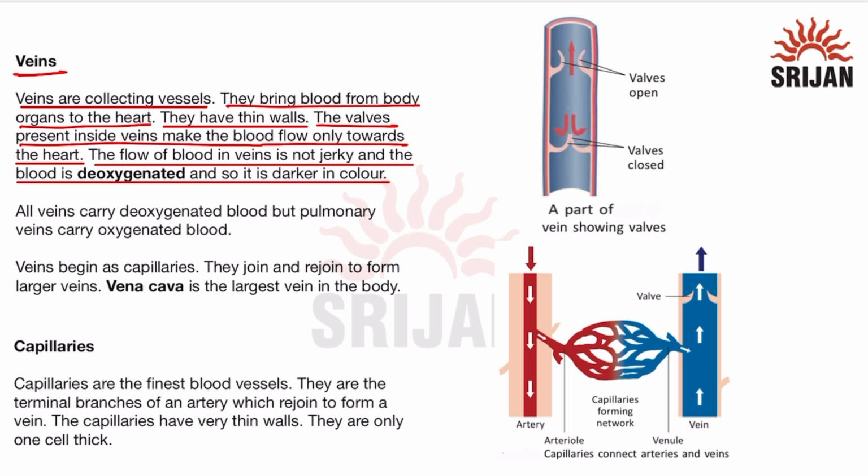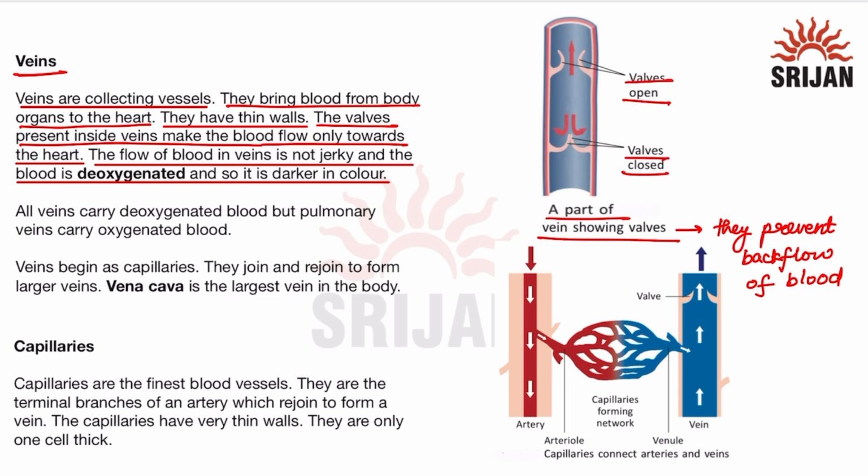We can see in this figure which shows a part of a vein showing valves. So valves are present, that is why they prevent backflow of blood, and blood will only flow towards the heart. So we can see that valves are open and valves are closed so that the blood can flow only in one direction. Now all veins carry deoxygenated blood.